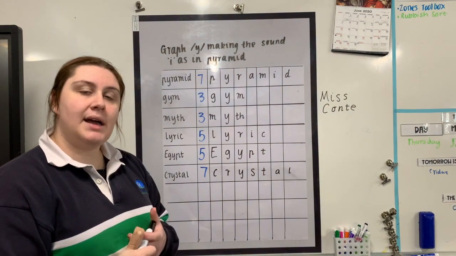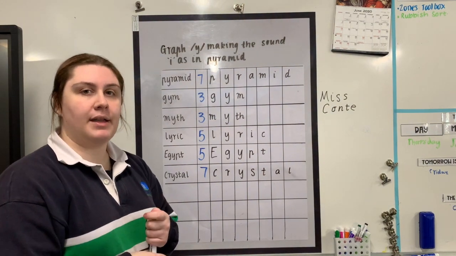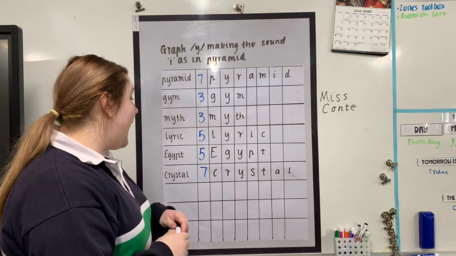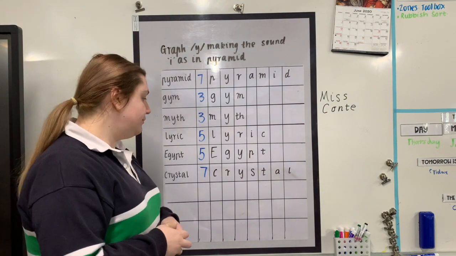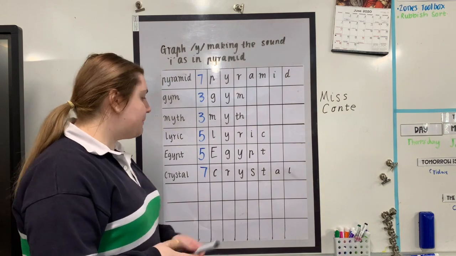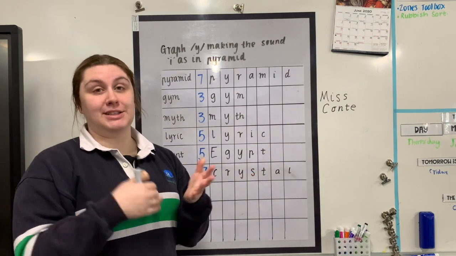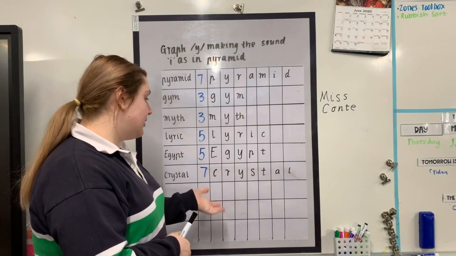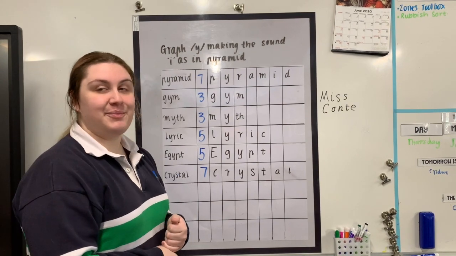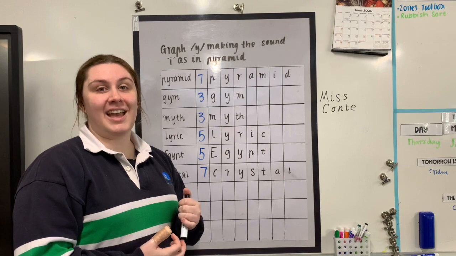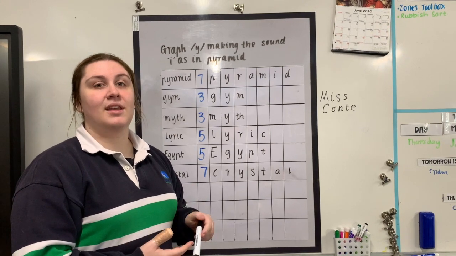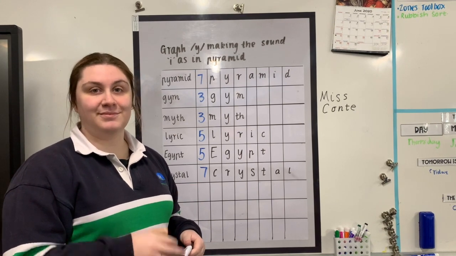If you had to remember how to spell this word, what might be the tricky part? Perhaps it is our grapheme Y making the sound I. Can you please spell this word back to me the same way I spelt it to you? I'll say it again so you can remember how it sounds. C, R, Y, S, T, A, L. Your turn.